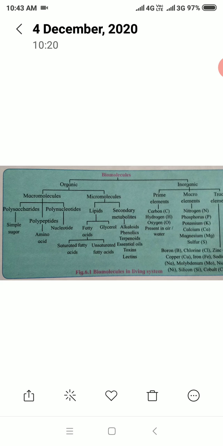Living organisms have the cell as the basic structural and functional unit. These cells have protoplasm containing numerous chemical molecules called biomolecules.